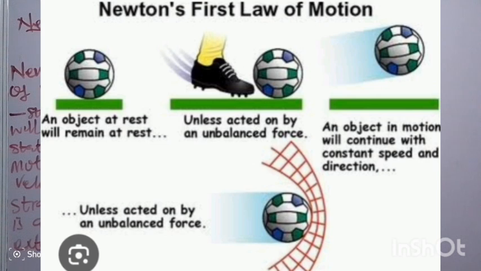If there is no external force on it, as at rest from the original position, it will remain at rest. Let's say the footballer kicks it, then it is in motion, and it will remain in motion. Again, the ball enters the net. The net now serves as an unbalanced force, which finally stops the ball from being in motion.